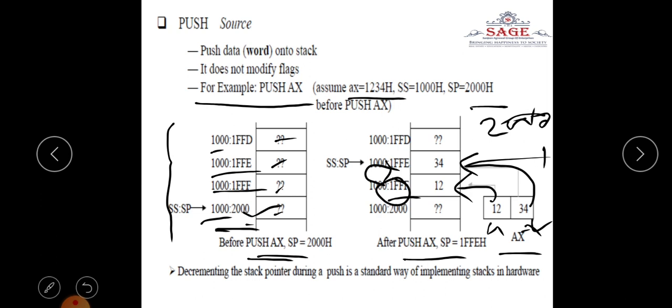So after the write on the stack, 12 will be here, 34 will be there. Now this is the stack pointer, and this will be the top of the stack. Now the top of the stack is here, because our stack is full up to here. So in this way, first the stack pointer will be decremented, then the write operation. Again the stack pointer will be decremented, then the write operation. So this is the push operation.